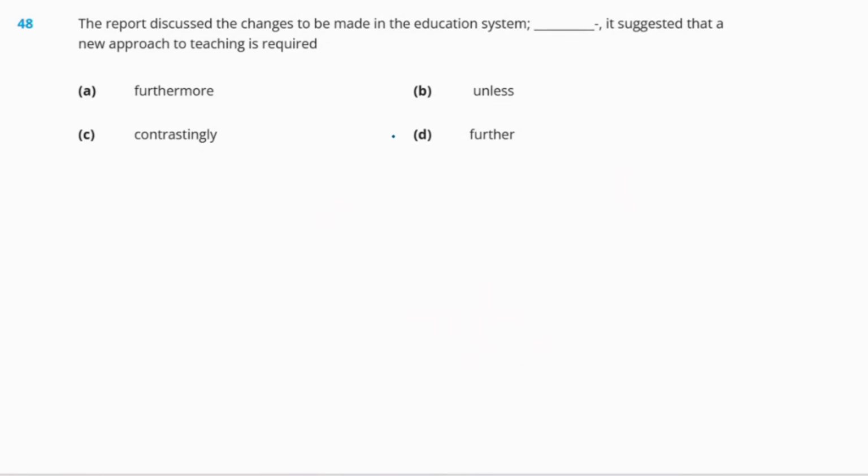Now, furthermore is used in the sense of in addition. Next, unless is used in the sense of except if. Now, contrastingly is used in the sense of different, to different. Now, last is further. So, further is used in the sense of by a great difference. So, out of all of these, the right answer will be furthermore. So, we'll say the report discussed the changes to be made in the education system. Furthermore, or in addition, it suggested that a new approach to teaching is required.